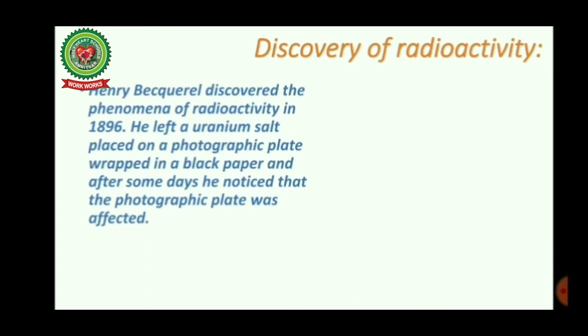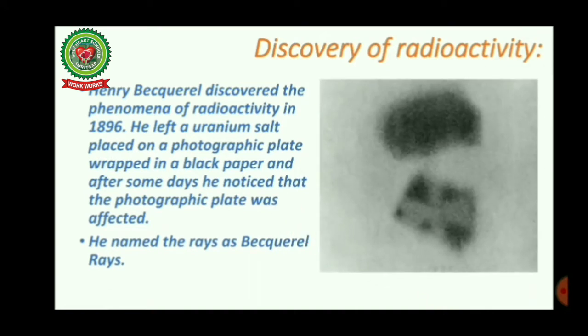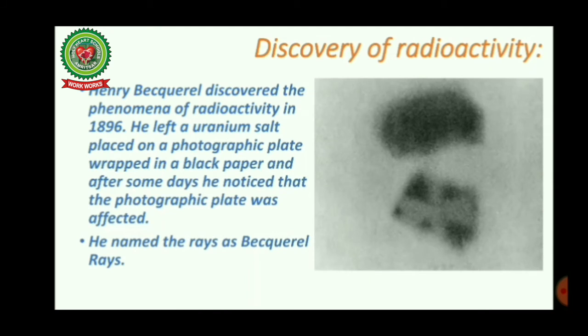Our first topic for today is the discovery of radioactivity, which was an accidental discovery. Henri Becquerel discovered the phenomenon of radioactivity in 1896. Once, in a dark room, he left a uranium salt placed on a photographic plate wrapped in black paper, and after some days he noticed that the photographic plate was affected. That is, some rays had been emitted from it, and he named those rays Becquerel rays. This is the actual photographic plate that was used by Henri Becquerel.